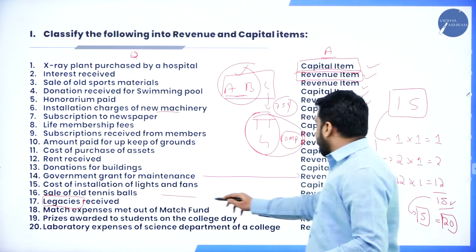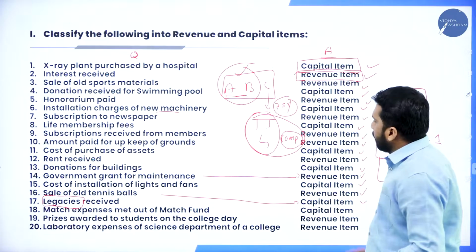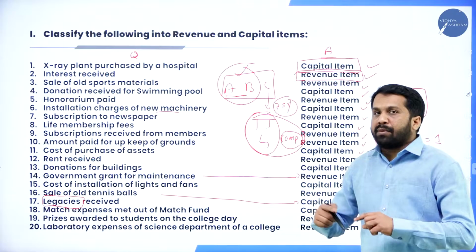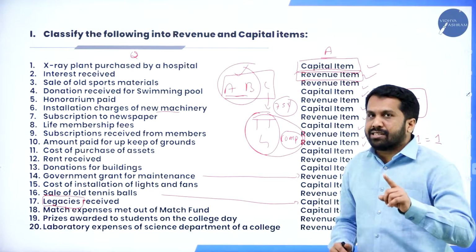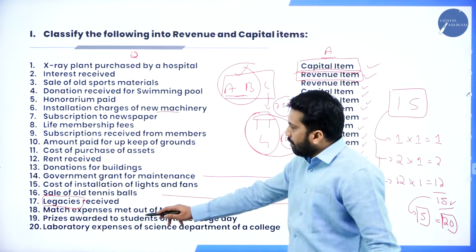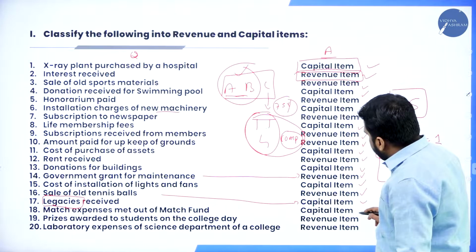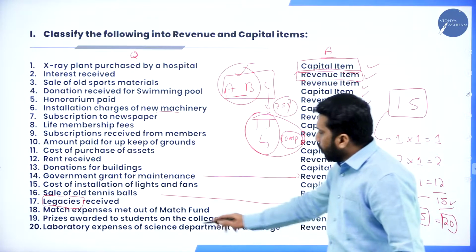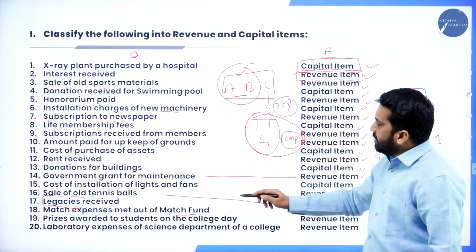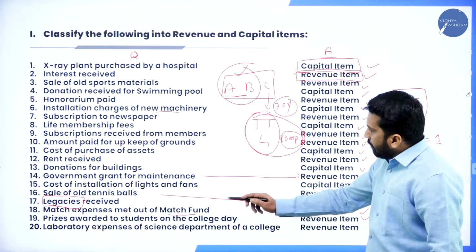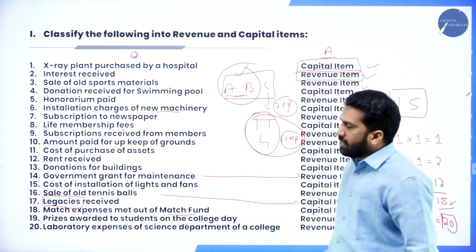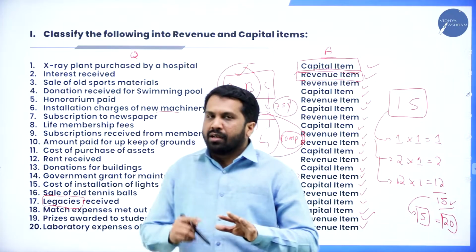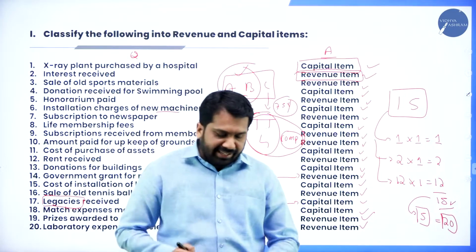So legacies received is capital. Why is it capital? Every month does a partner exit? No, once he will exit. That is called capital. Match expenses. Capital out of match fund. Prize awarded. Revenue. Laboratory expenses. Revenue. Hope you are clear. These are your 5-mark questions. So we'll go for the next one.